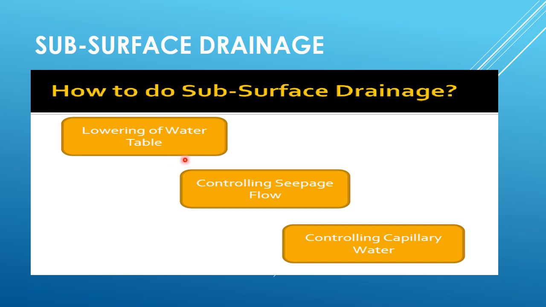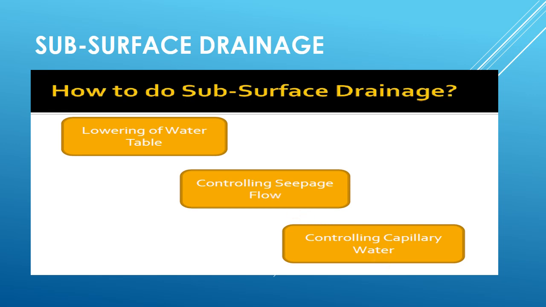the subgrade. And controlling of seepage flow: when the general ground as well as the impervious strata below are sloping, seepage flow is likely to exist. If the seepage zone is at depth less than 0.6 to 0.9 meter from the subgrade level, longitudinal pipe drain in trenches filled with filter material and clay seal may be constructed to intercept the seepage flow.